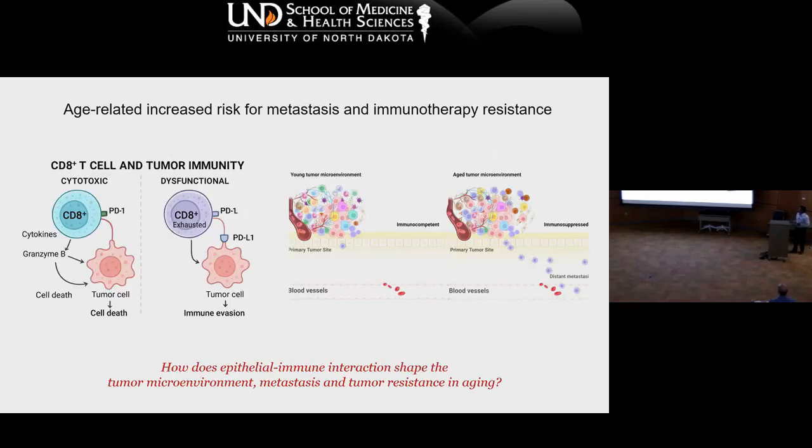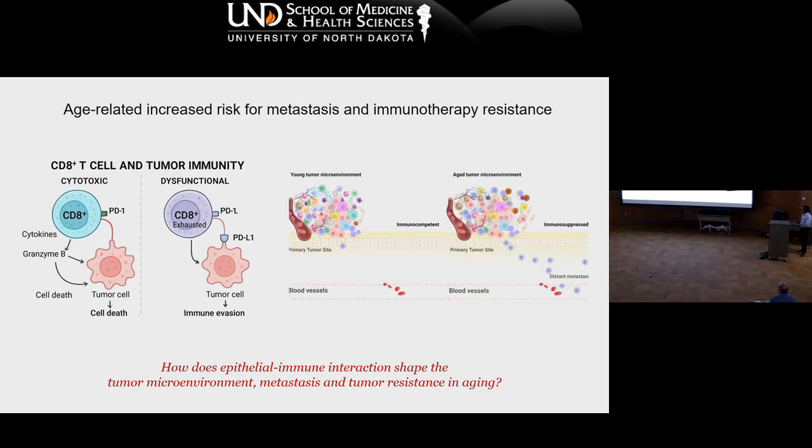CD8 T cells are very critical to tumor immunology. CD8 cytotoxic T cells interact with the tumor cells, and they secrete granzyme and some lytic enzymes, which kill the tumor cells. Tumors make some evasion mechanisms, and they express PD-L1, programmed death ligand, which binds with the programmed death receptor PD-1, expressed on the CD8 T cells.